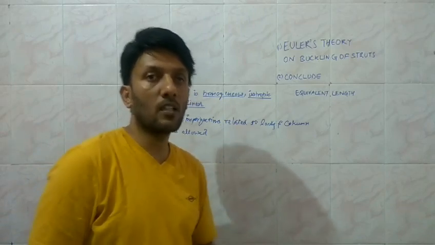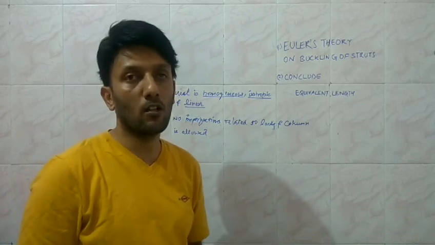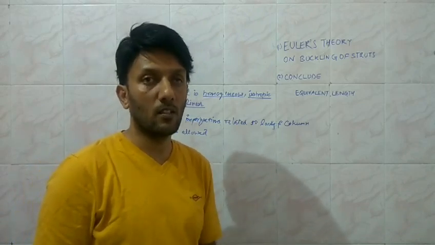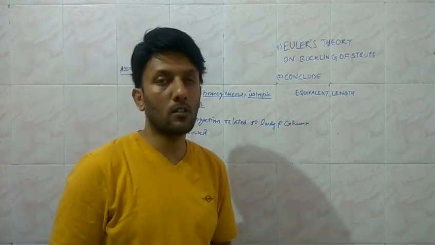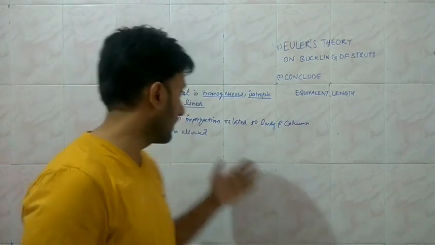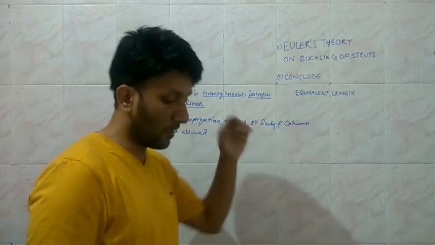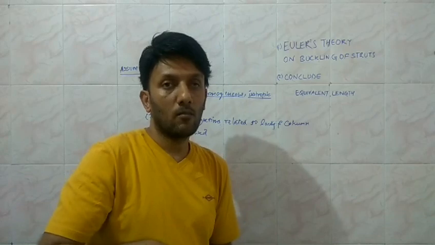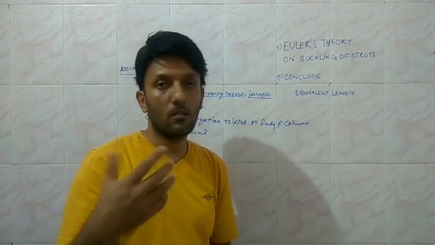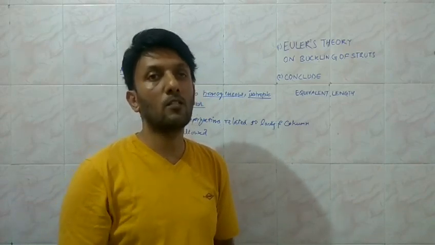So the only remaining imperfection associated with the column is the initial curvature. If there is initial curvature, then the susceptibility to bending is going to increase. Similarly, if the load is not purely applied along the axis, then again, because of the eccentricity of the load, susceptibility to bending is going to increase.